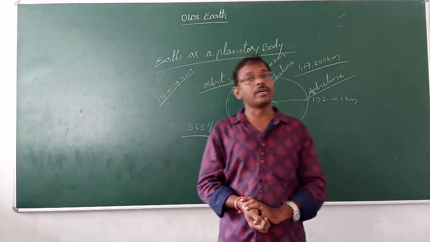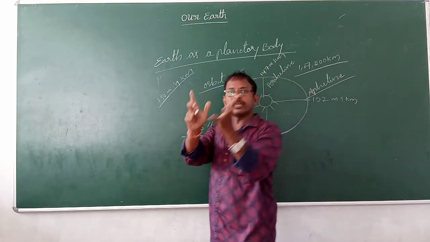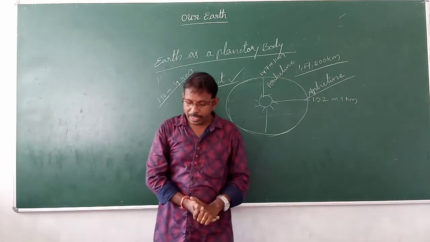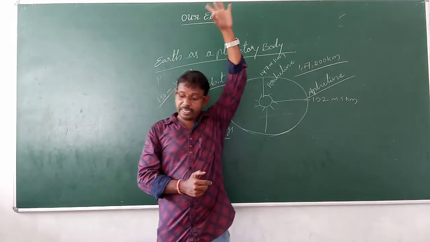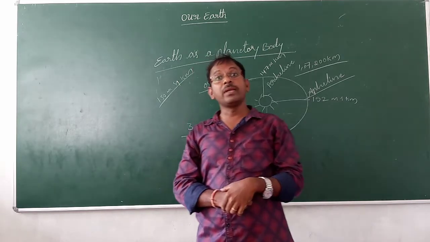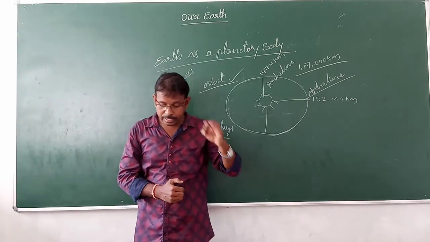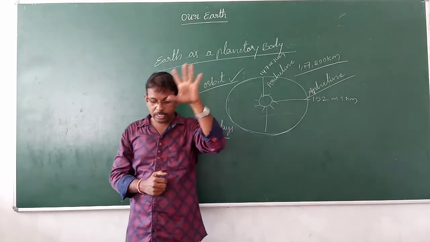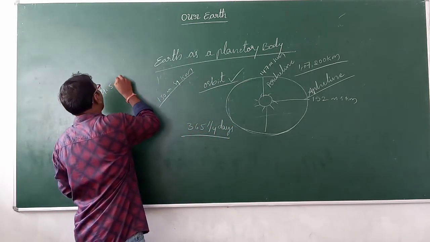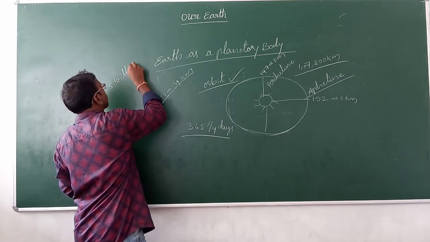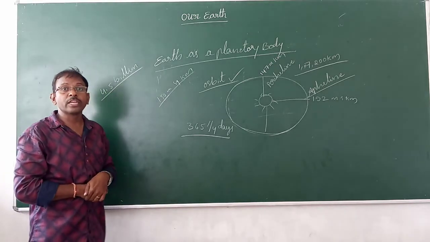Now we will discuss the evolution of Earth. How the Earth originated, how the Earth was formed. The Earth began to form nearly 4.5 billion years ago. This is what we mainly have to understand: 4.5 billion years ago, Earth began to form.